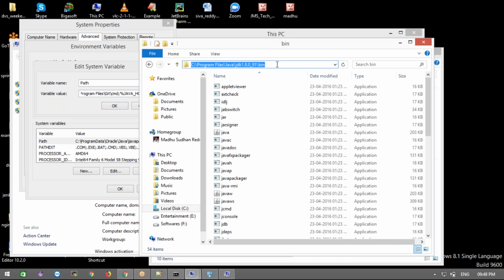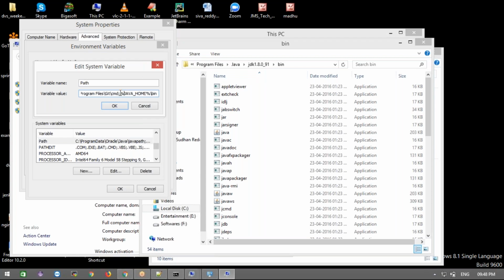Up to this path you can give the complete path directly also, or else why I am putting the percentage JAVA_HOME means, if I install a new version of Java, like 1.9 or 10, at that time I don't want to come and change it here and there in two places.